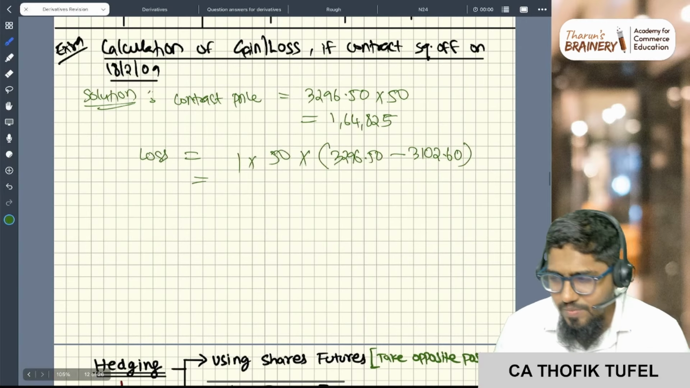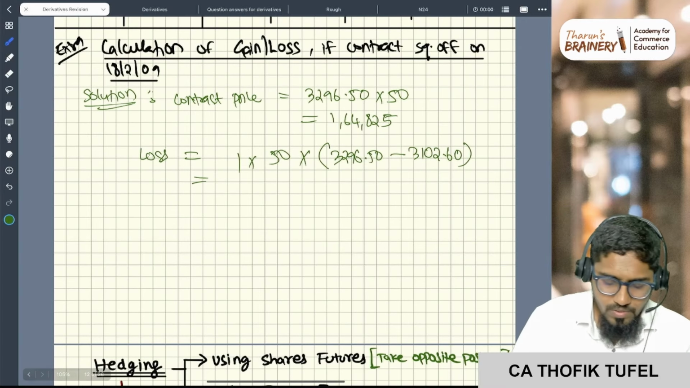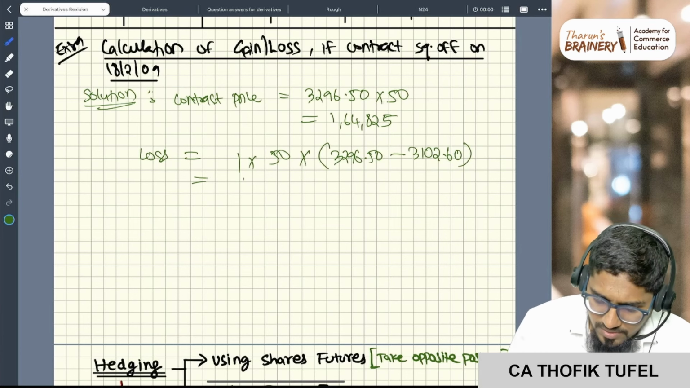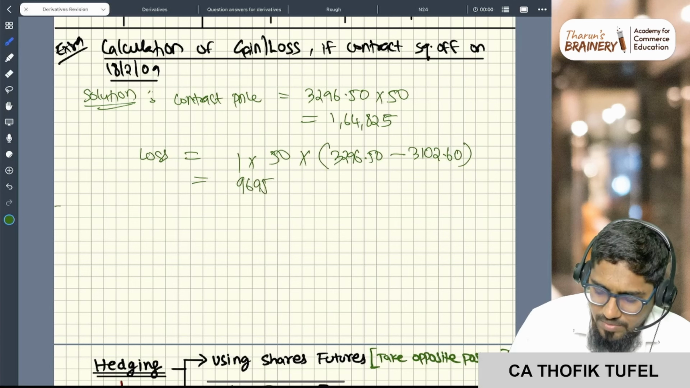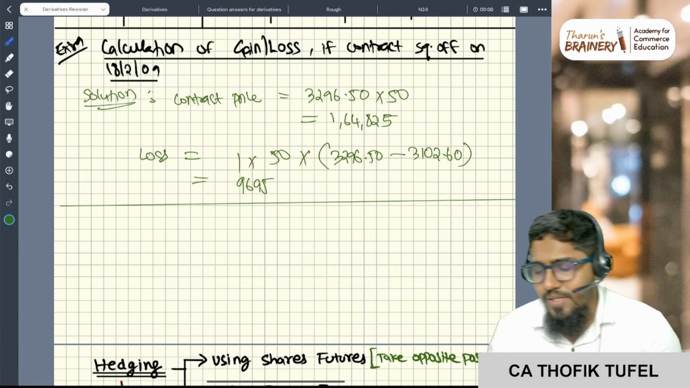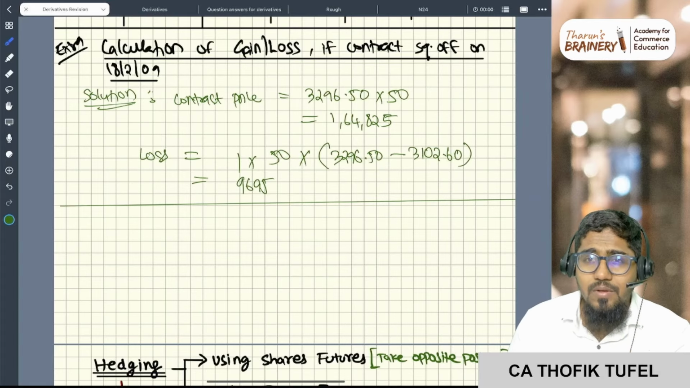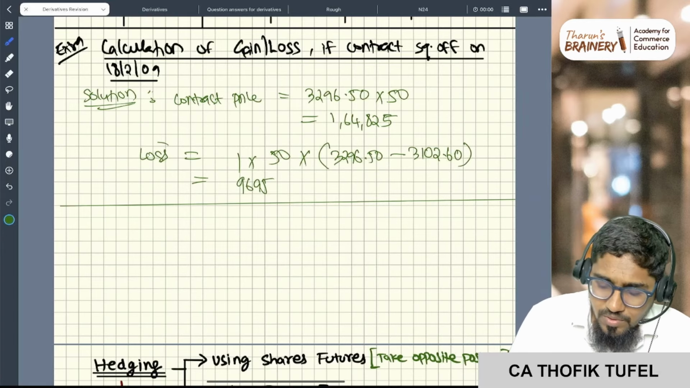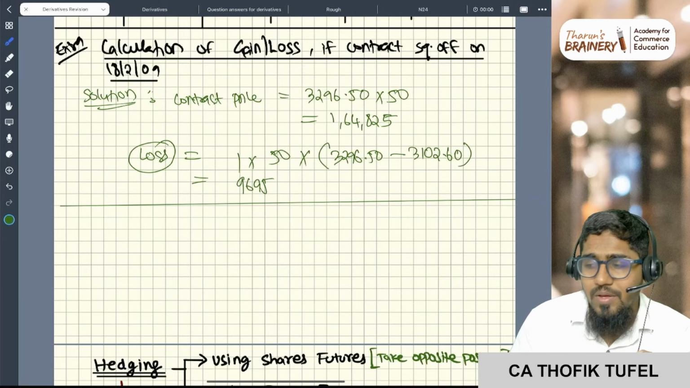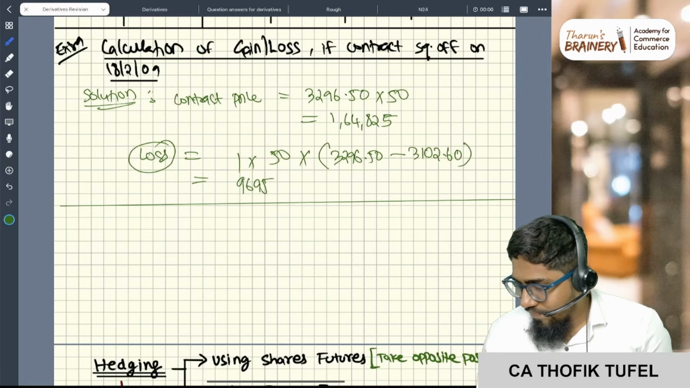So this is my answer. 3296.5 minus 3102.6 is 193.9, into 50. What is the answer? The answer is 9,695. Okay, 9,695 is the loss. See, here the sign and all will not work. Profit or loss you have to tell conceptually. Only the calculation will come here, right?